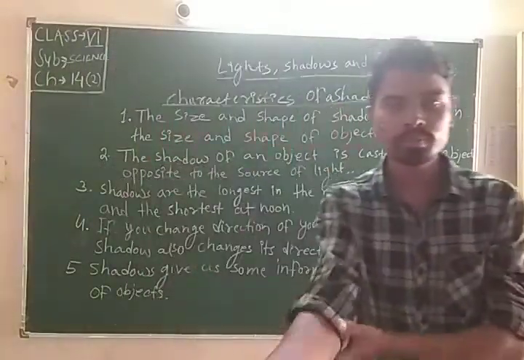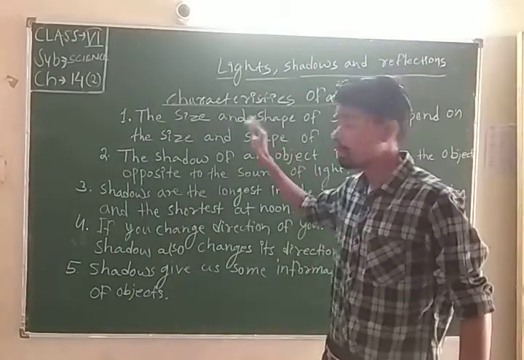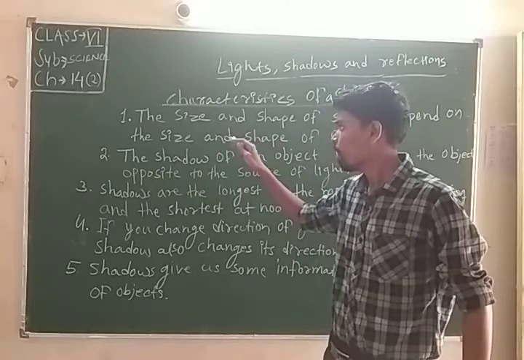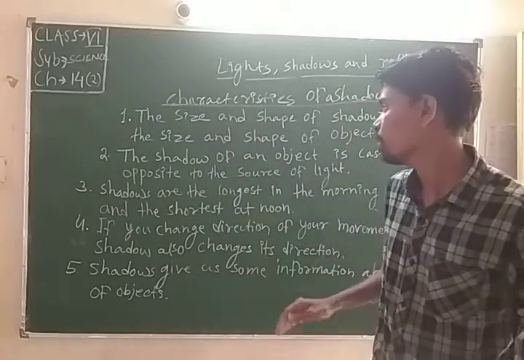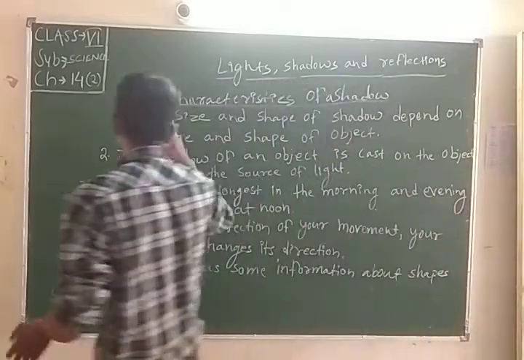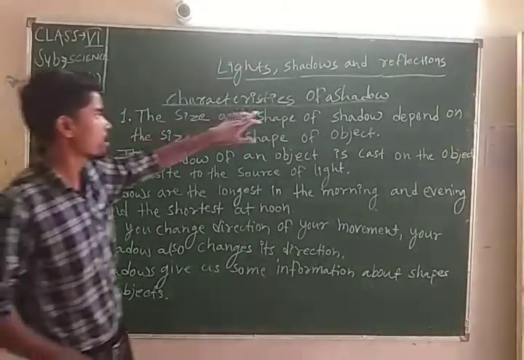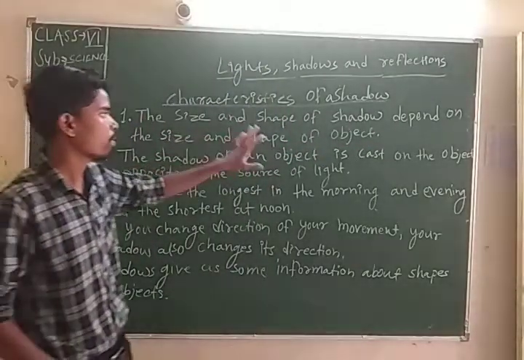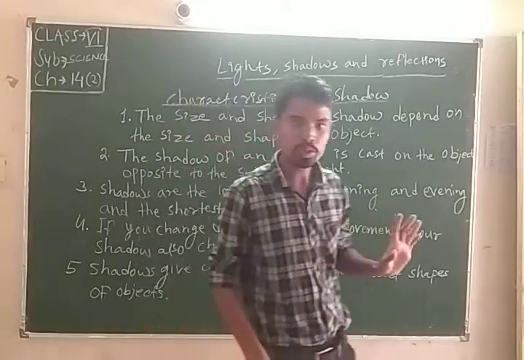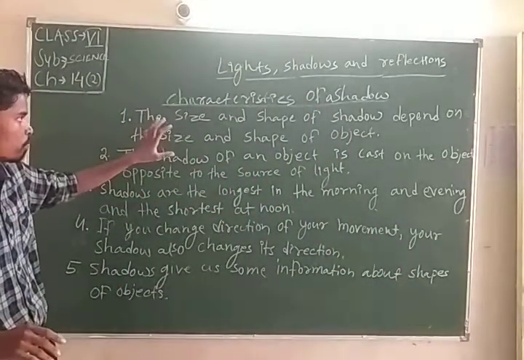You have observed that the size of a bus is always bigger than a car. So this is the first characteristic of shadow formation.